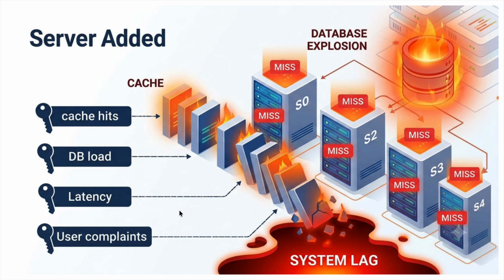We want only a small portion to move. With consistent hashing, when a server is removed or added, only about 1/n of the keys are remapped, not almost all of them. In other words, the amount of redistribution is proportional to the change in the number of servers, not proportional to the total number of keys, and that is a huge win.